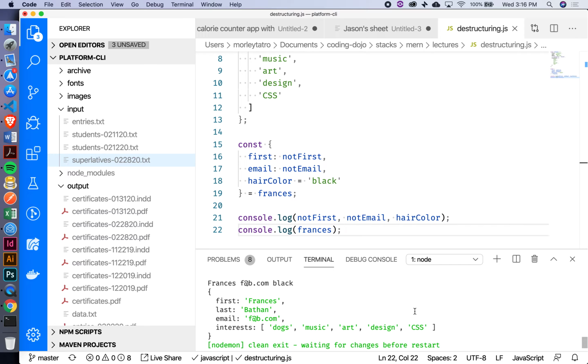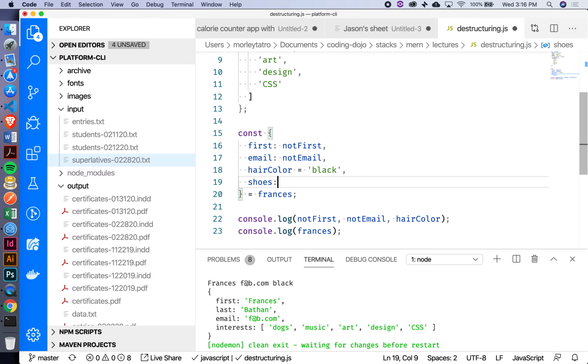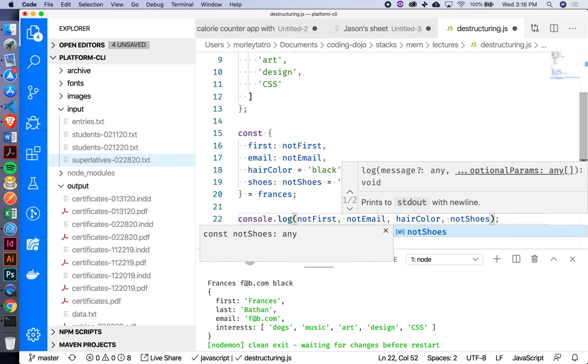Okay. So if I wanted to do both of these things for a key, like let's say I wanted to extract something out, rename it, so give it an alias, and also provide a default value, I could do all of those things in one shot, right? So let's say there was some other characteristic that I wanted to get about Frances. So I'm aliasing that, right? And then we'll say equals Nike. Okay, so now let's just log that out as well.